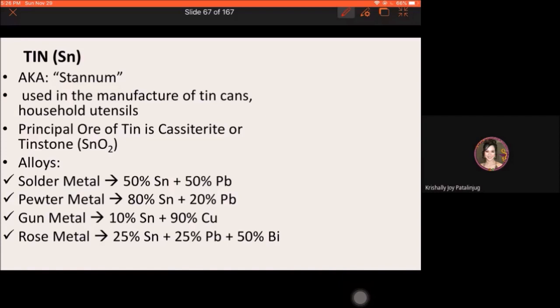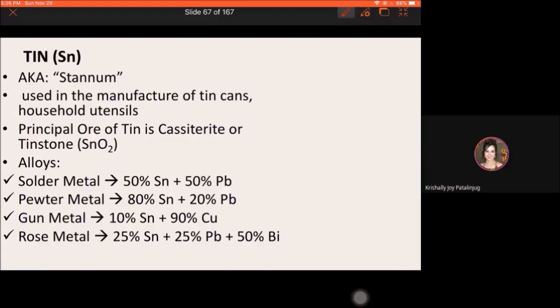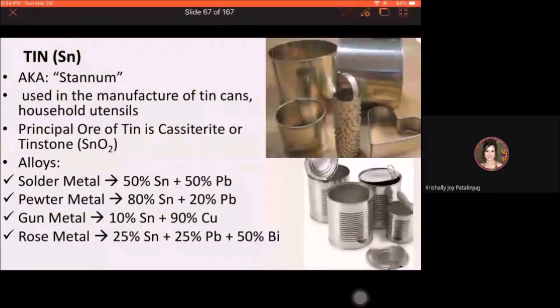Okay, after silicon, we have tin. Tin with the elemental symbol Sn. This comes from the Latin word stannum. Okay, so yung common na industrial use ng tin, this is used in the manufacture of tin cans, diba? Yung mga tin cans, obvious naman, it contains the metal of tin. Another example, yung mga sinaunang utensils, and I think this is still available, may mga tin based tayo na mga utensils.